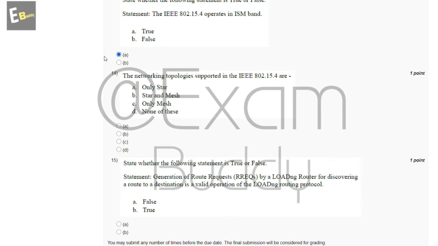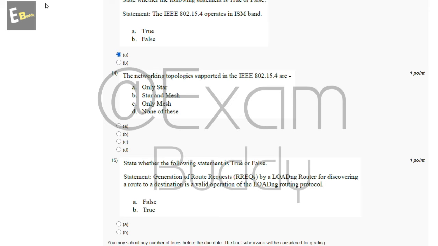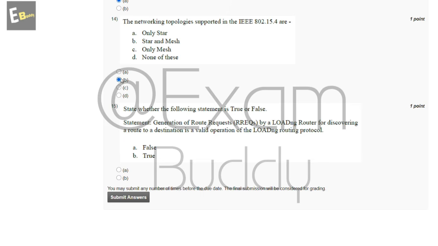Now the 14th question is, the networking topologies supported in the IEEE 802.15.4 are. So the answer of the 14th question is: networking topologies defined are star and mesh. So the answer of the 14th question is B, star and mesh.